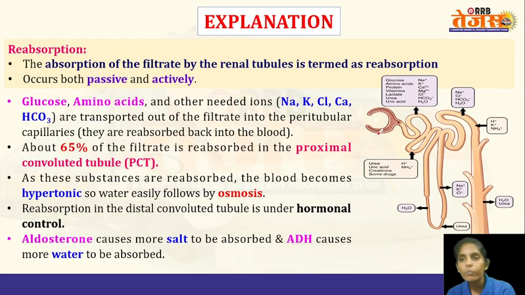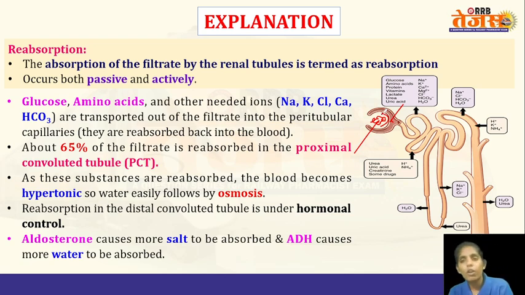So the nephron has the glomerulus. Here the glomerulus is the blood capillary network, and then the Bowman's capsule. When the blood travels from the renal artery, it will enter into the glomerulus, that is into the nephron, and from the glomerulus, the red blood cells, white blood cells, and platelets will not enter into the Bowman's capsule. Here some space will be present, the corpuscular space.